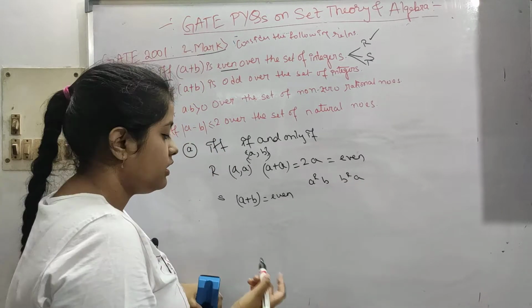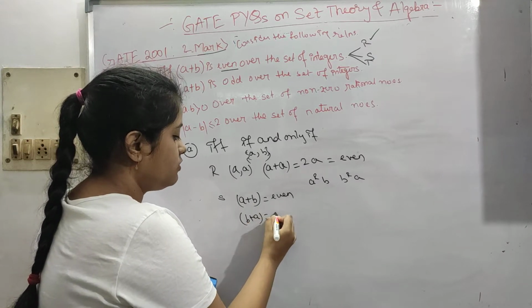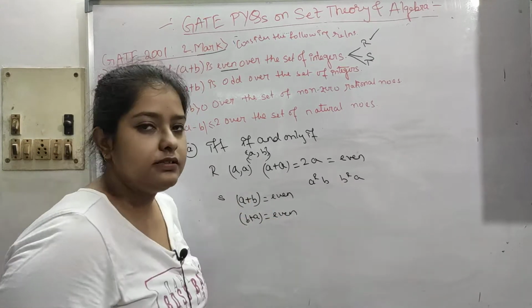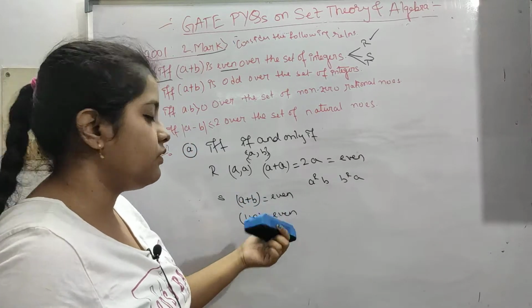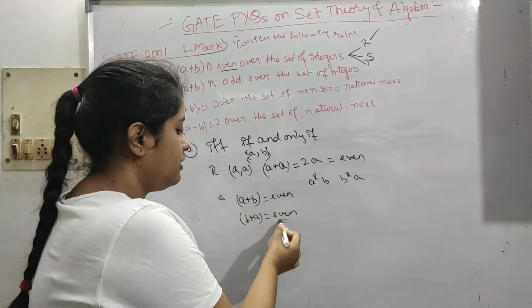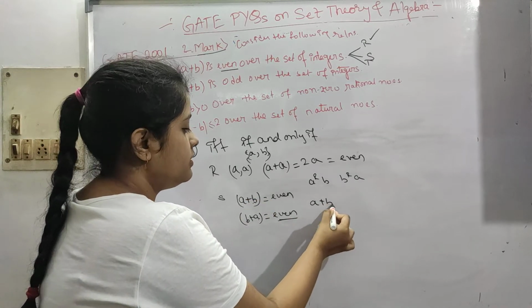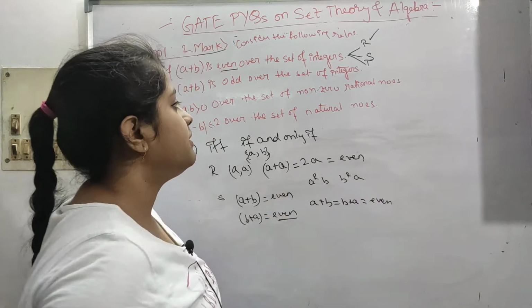If we do this the commutative way, B plus A will also be even, because plus is commutative. Whichever way we do the addition, it will always be the same. So A plus B is equal to B plus A, hence this is even.